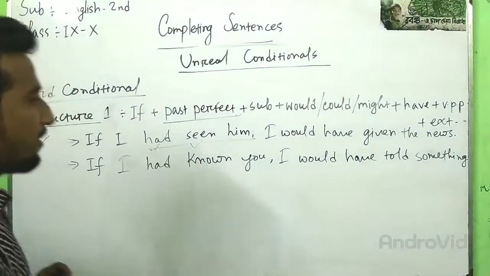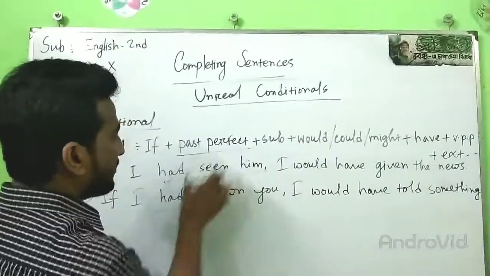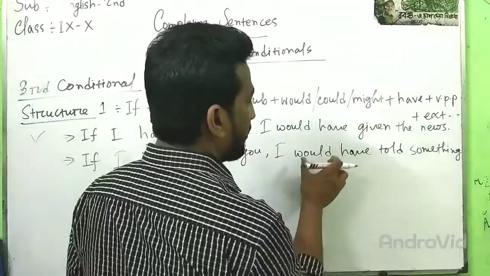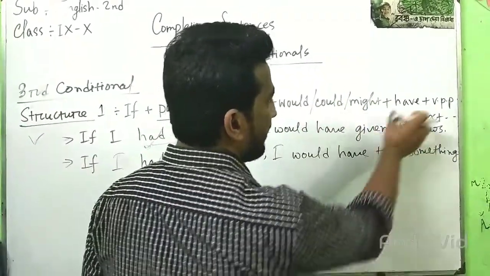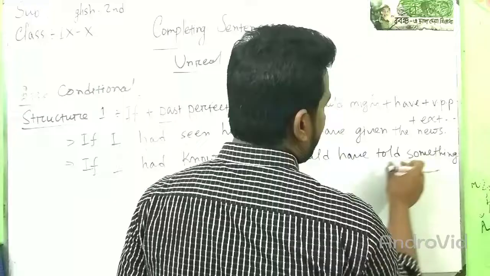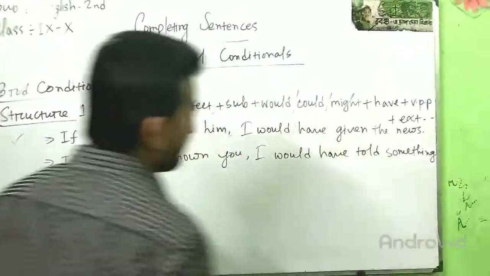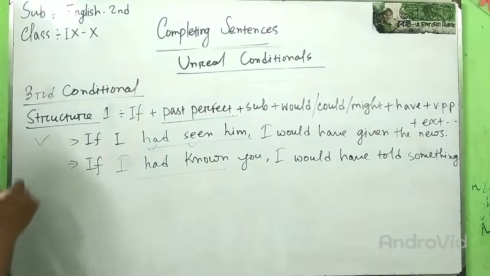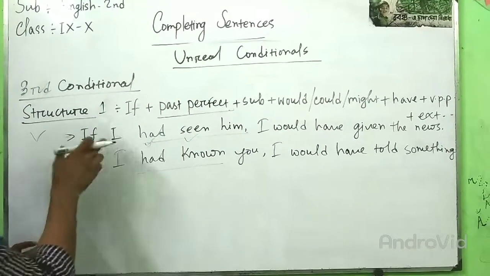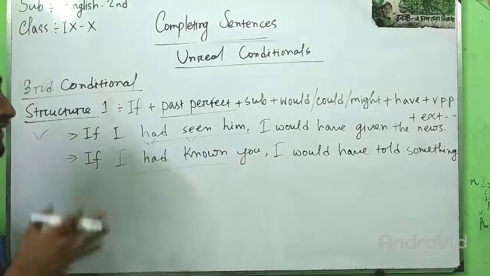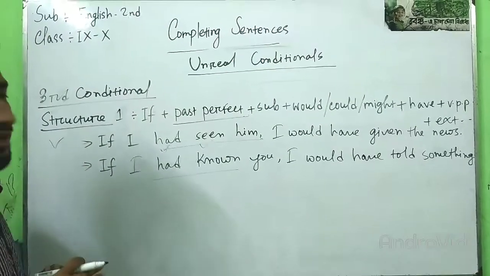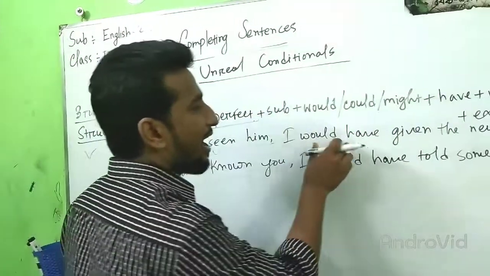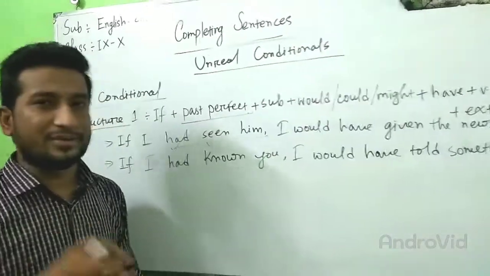This is in past perfect, and this is subject, would, could, might, have, past participle form of verb and extension. This is also unreal conditional, because if I had seen him, but I had not seen him, I would have given the news, but I didn't give the news at all.